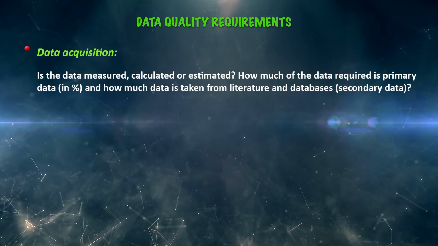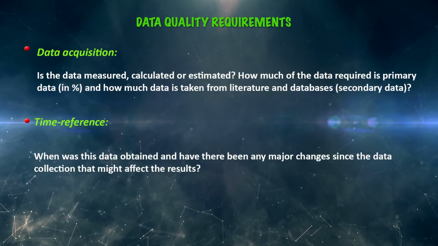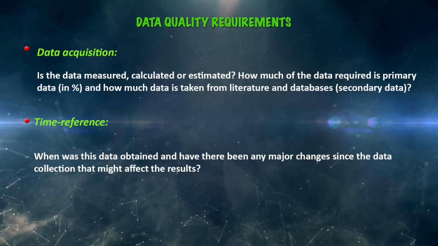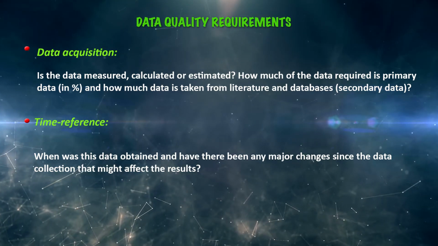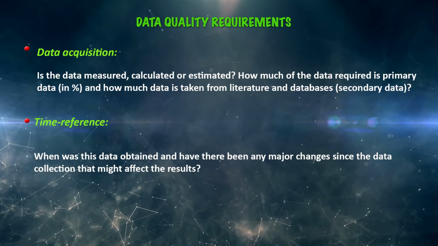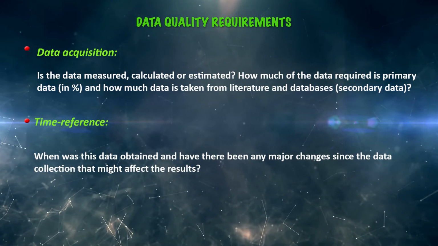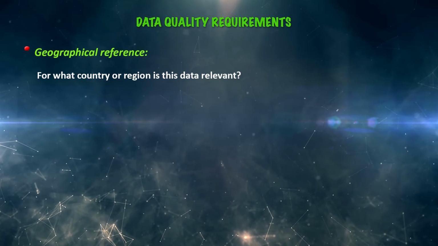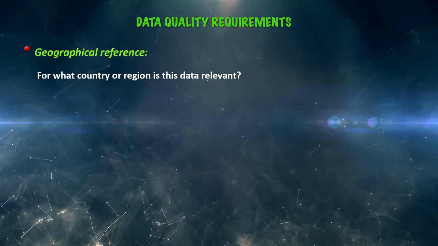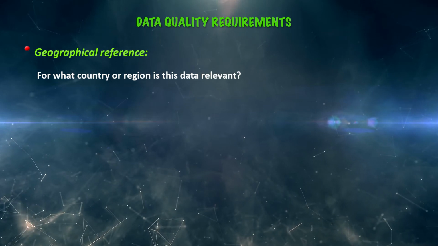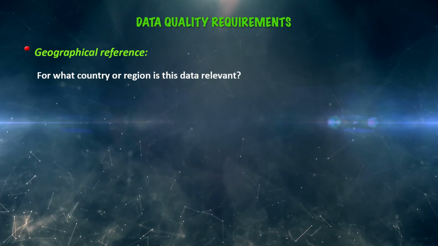It also depends upon the time reference. That means when was this data obtained, and have there been any major changes since the data was collected that might affect the results. And then the geographical reference also has to be specified.